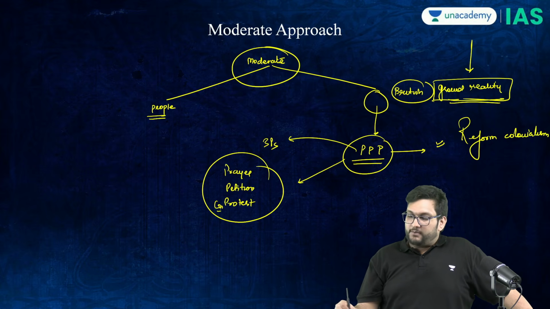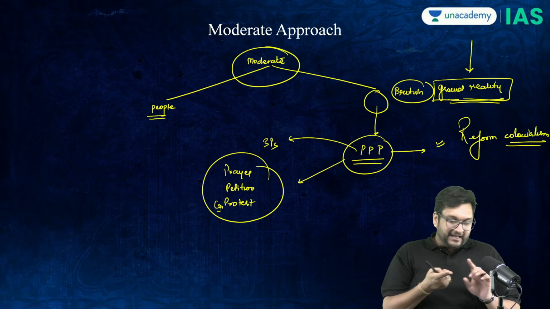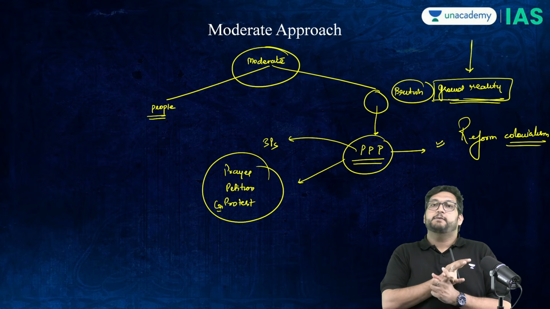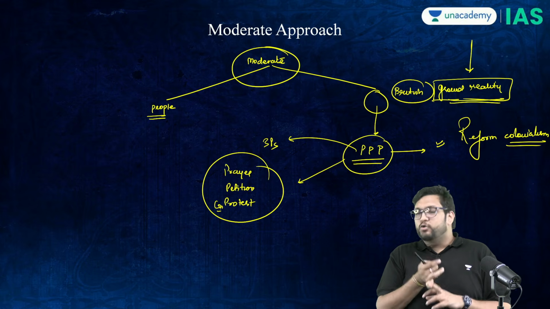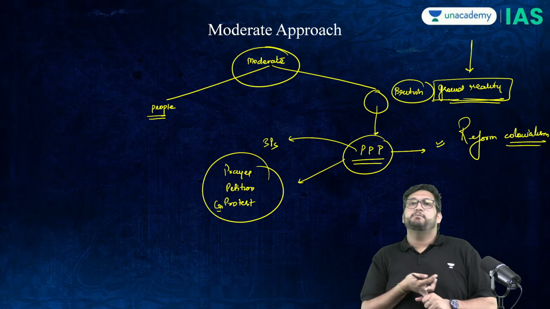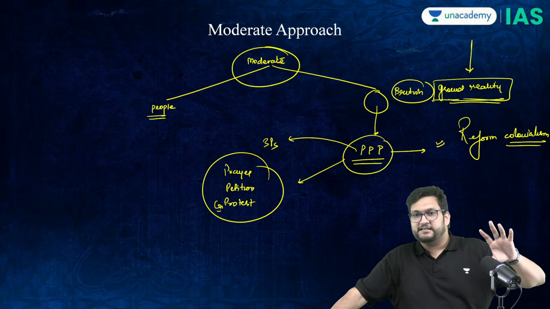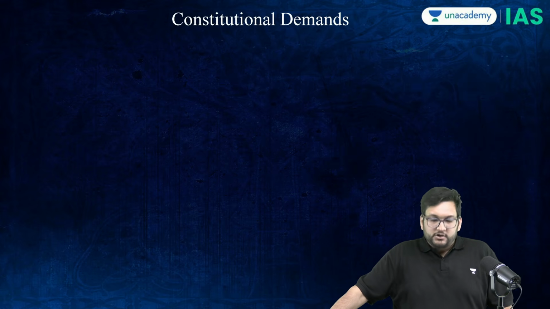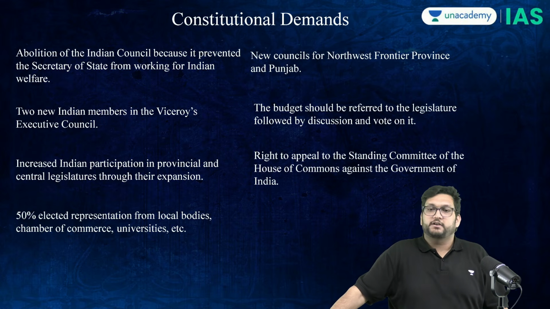Now, when we talk about the moderate mentality, moderate approach, there are very obvious weaknesses. Extremely elite. It's like a holiday, only 3 days they meet. Further, they're mostly middle class intelligentsia, intellectuals, product of British understanding. They're mostly upper caste, do not believe that the masses should be involved, do not believe that women should be involved. They are extremely conservative at this point of time in their approach, and PPP as it is not going to work. So when we talk about the demands also, that is reflective in the moderate approach and the approach of the INC at this point of time.